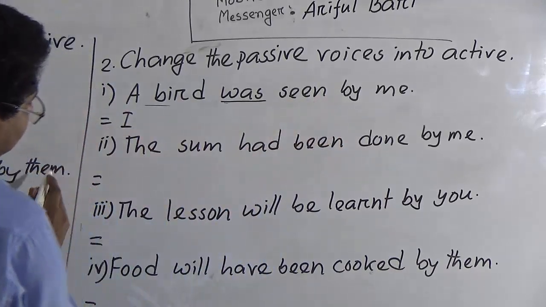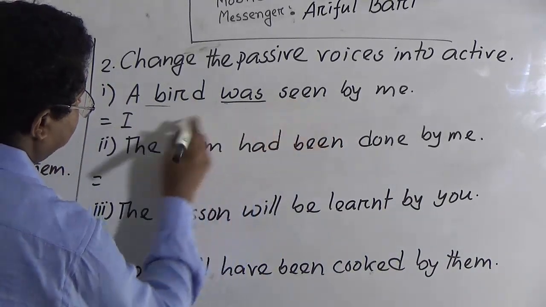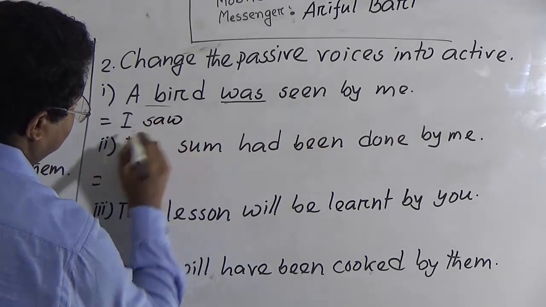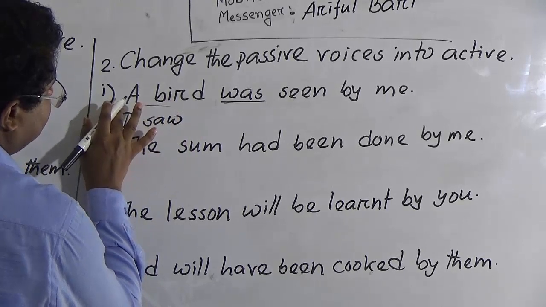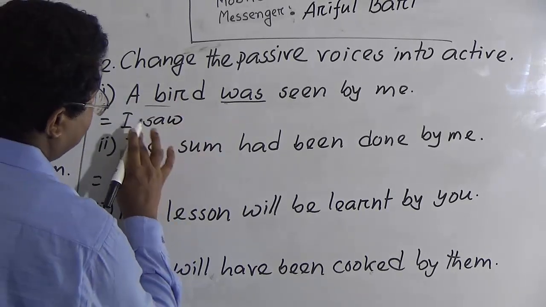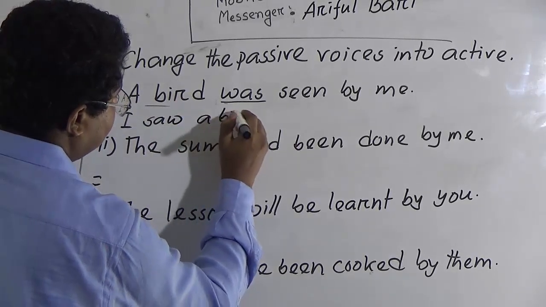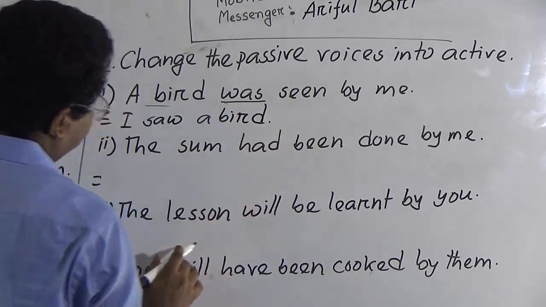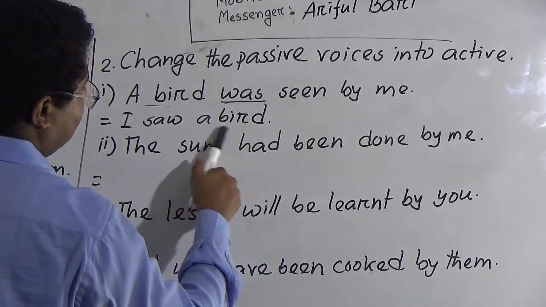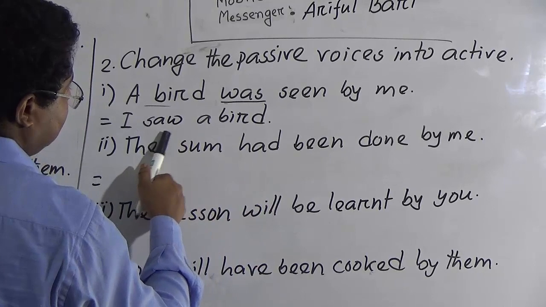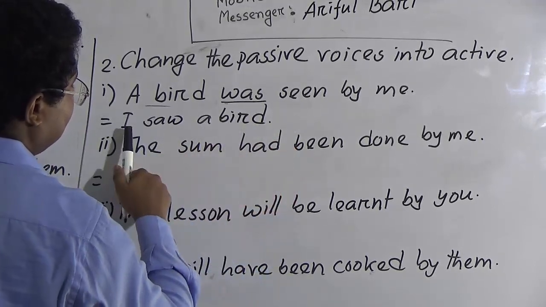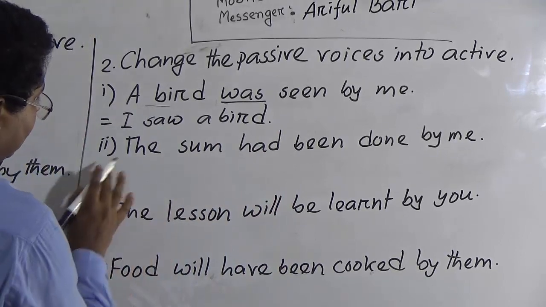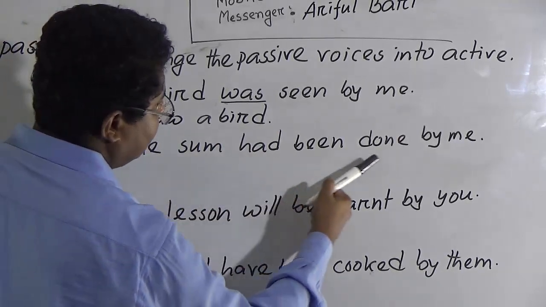So in past indefinite tense, after subject come verb, the past form of the verb. I saw, and a bird, subject form, it will go to objective form. So, I saw a bird. Let's make it passive. A bird, past indefinite tense, was, past participle of verb, by me. This is correct.